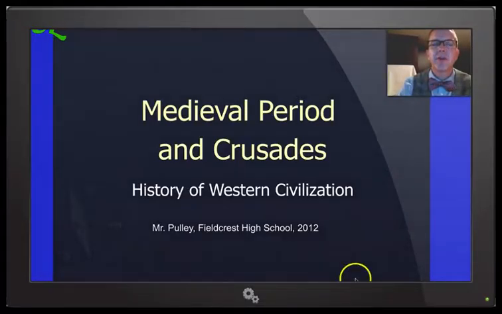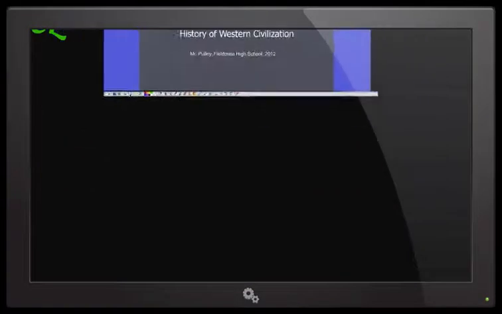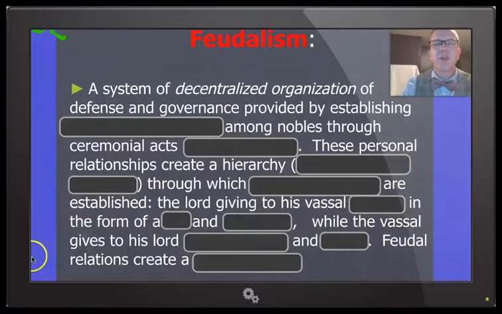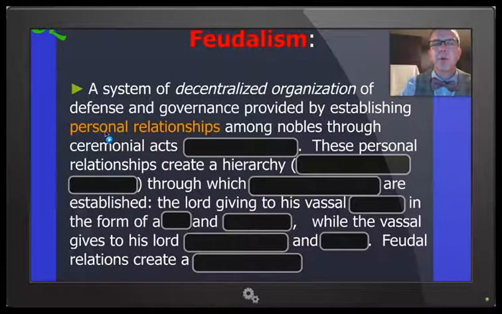So let's start off with feudalism during the medieval or Middle Ages. Starting here with, first of all, what is feudalism? This is a system of decentralized organization of defense and governance, okay, for defense and government. Got it so far. Decentralized, however, that's going to be important, okay? This is provided by establishing personal relationships